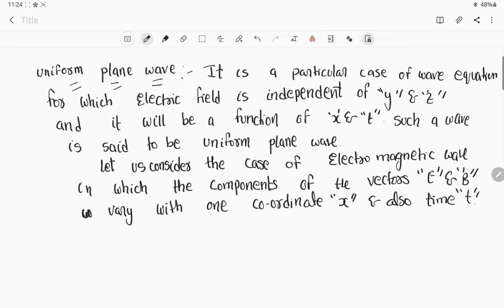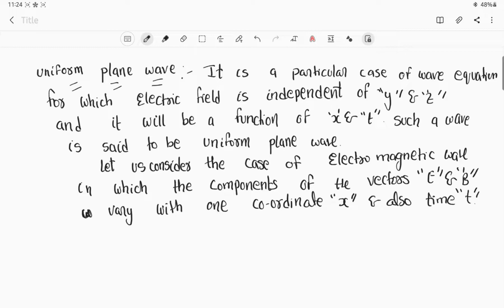See here, we just started our topic as uniform plane wave. How can we study it mathematically? So first of all, what is a uniform plane wave? How is the wave said to be uniform? It is a particular case of a wave equation for which the electric field is independent of the y and z axes, y and z direction, right?